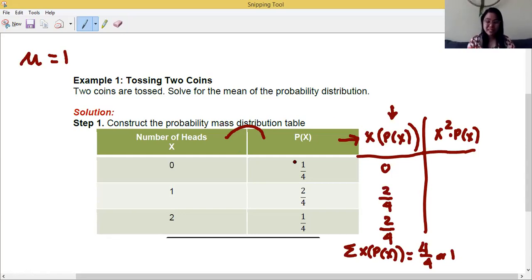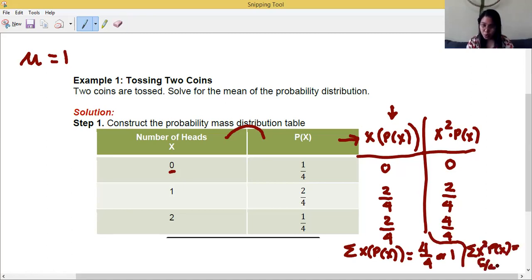Any will do. You'll arrive at the same answer. Example, 0 squared is 0 times 1, that's still 0. 1 squared is 1 multiplied by 2, that's still 2/4. The last is 2. 2 squared, that's 4, times 1, that's 4 over 4. If you take the summation of this column, the answer will be 6 over 4, or that is 1.5.